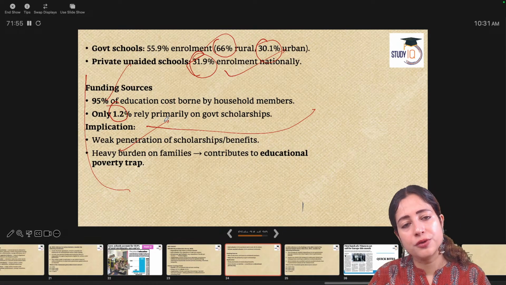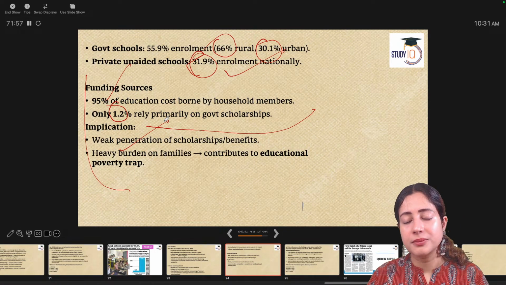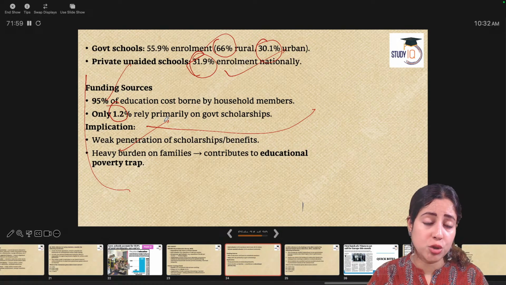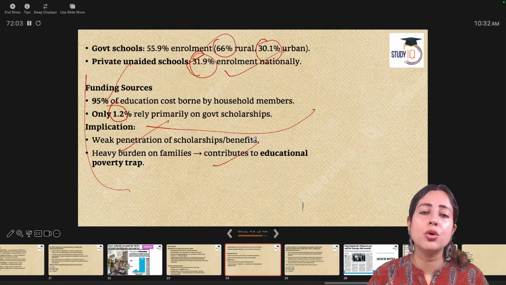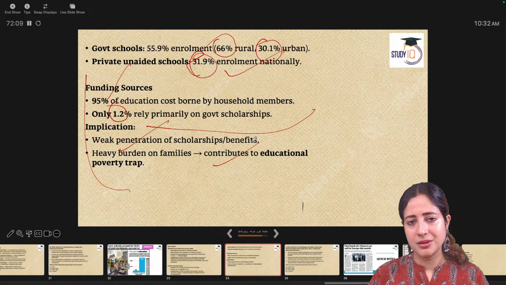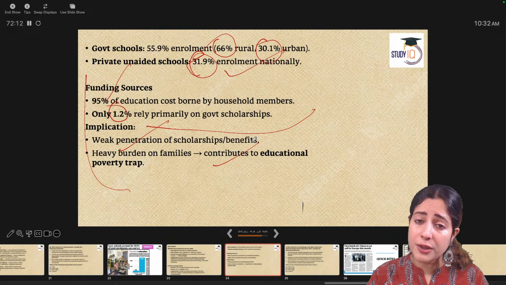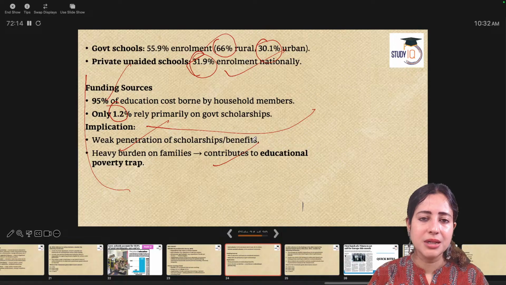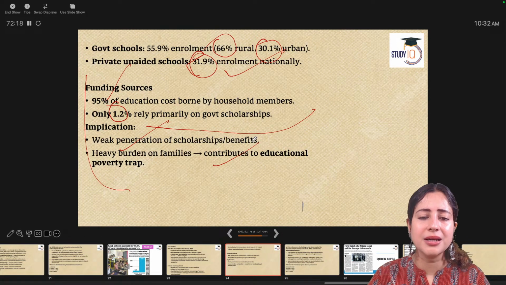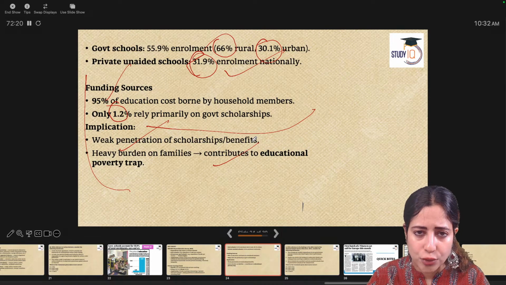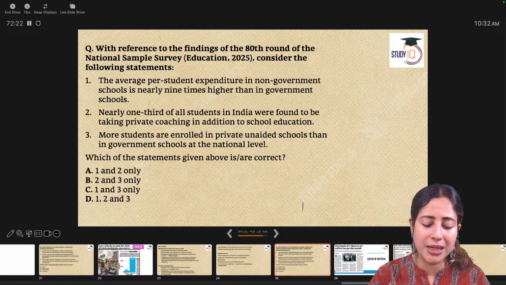What is the implication of this? When there is weak scholarship, yes, lesser people will go for higher education, especially women. Second thing is it contributes to heavy burden on poor families. If they cannot afford the fee of the school and private coachings, their children will drop out from school. They will be semi-literate, semi-educated. Tomorrow it is visible in the fact that 40% of our labor force is in the informal economy because they have not received any higher technical education at all.